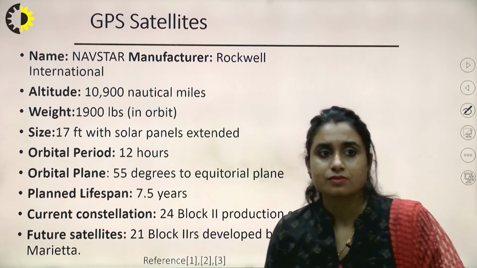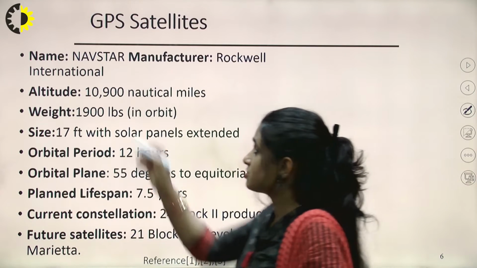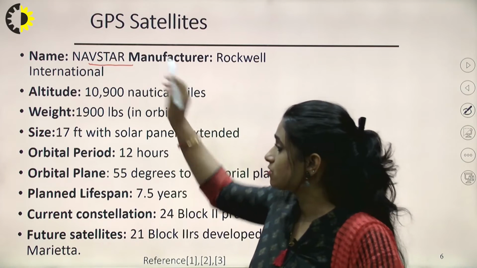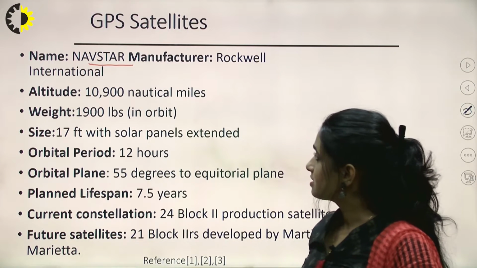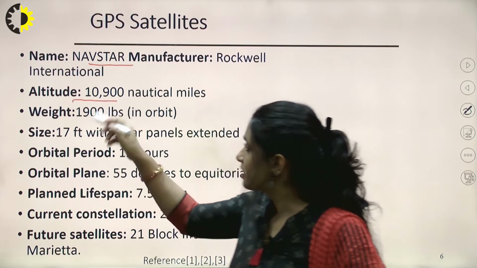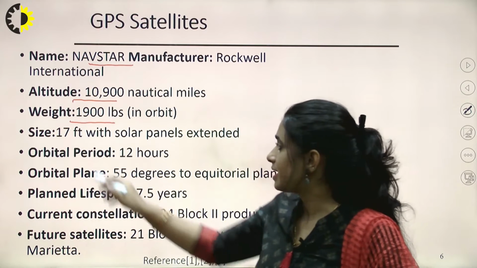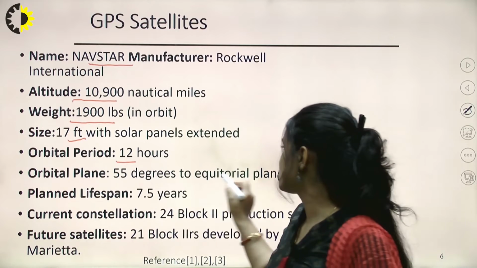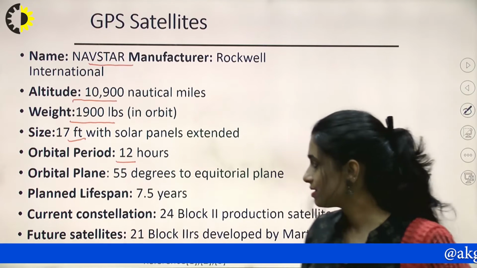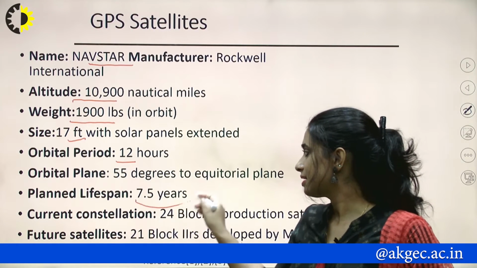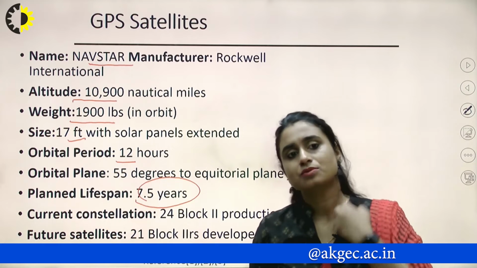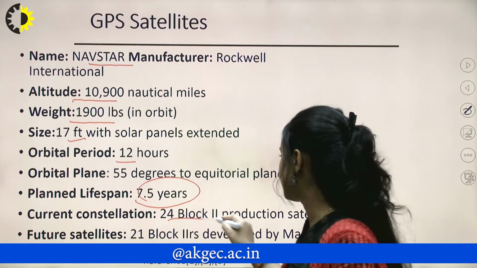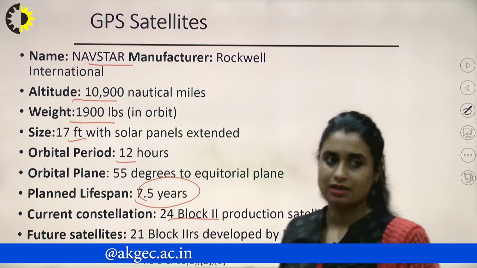Right? So if we talk about the name, originally it was called Navstar. It was manufactured by Rockwell International, a US government initiative. Altitude is mentioned here. It weighs around this size, and there is an orbital period and the plane, 55 degrees to the equatorial plane, that is the angle of inclination. A satellite once launched stays up to 7.5 years in orbit. It has a current constellation of around 24 Block 2 production satellites till now, right?